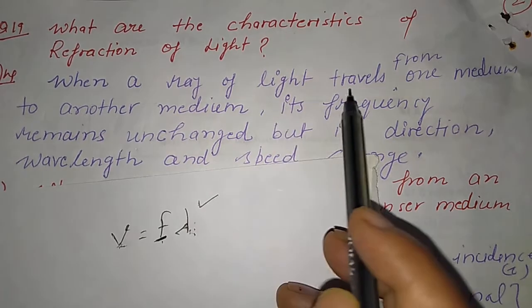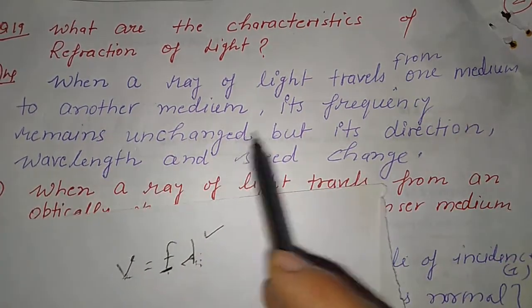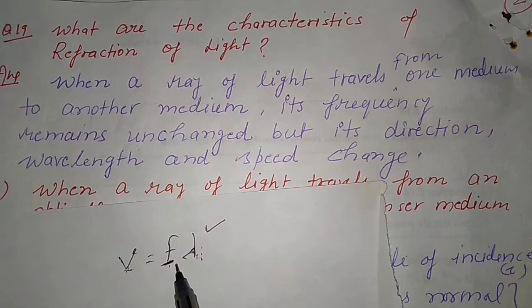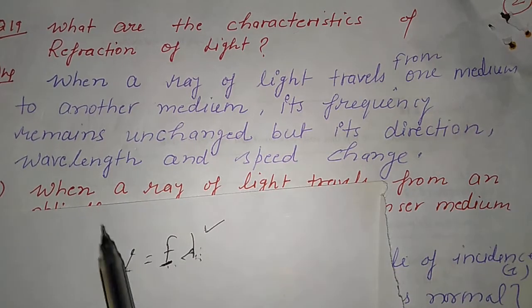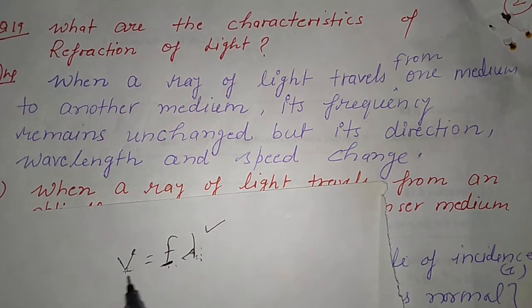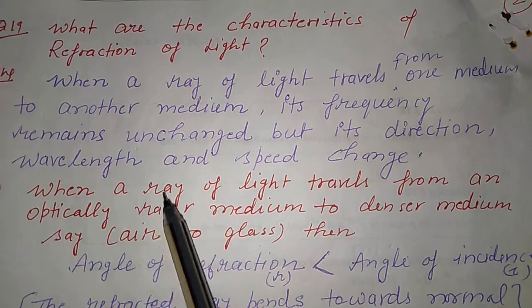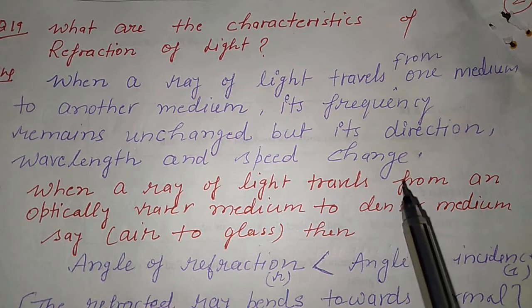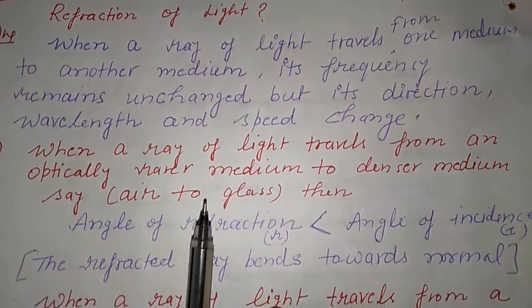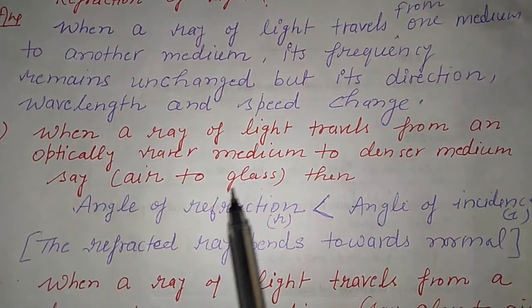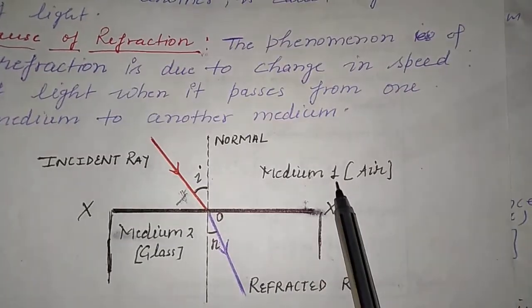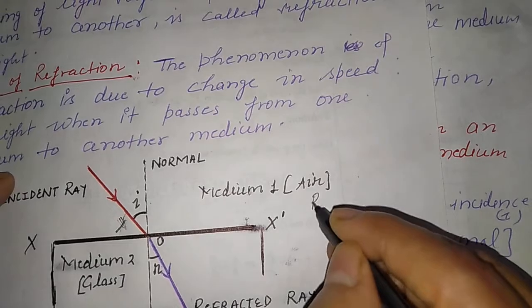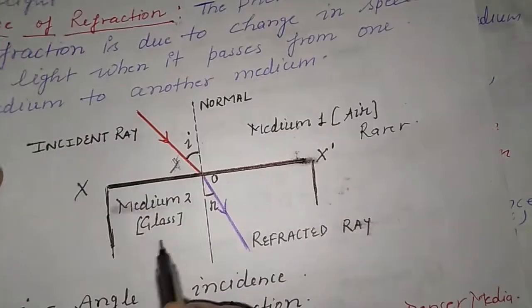So when a ray of light travels from one medium to another, its frequency remains unchanged, but its direction, wavelength and speed will change. When a ray of light travels from an optically rare medium to a denser medium, say air to glass, just like here in this figure, this is air. So air is a rare medium, and here is glass.